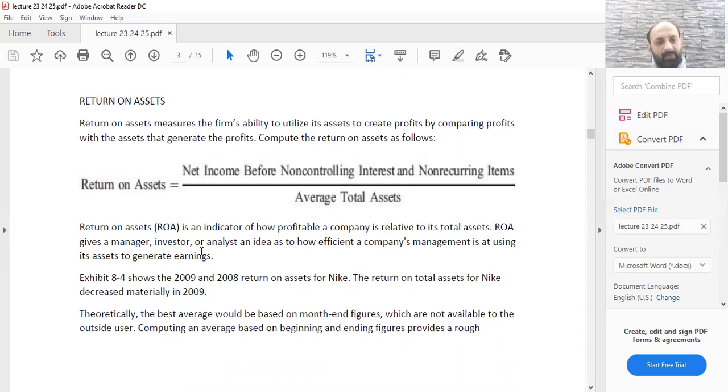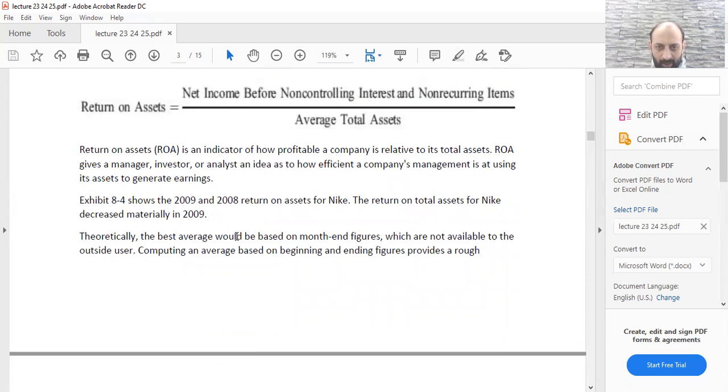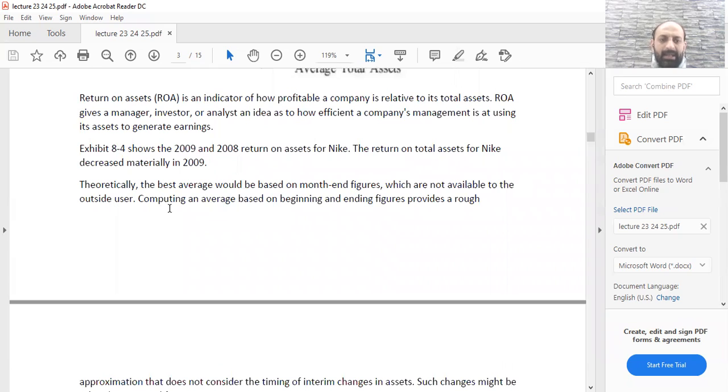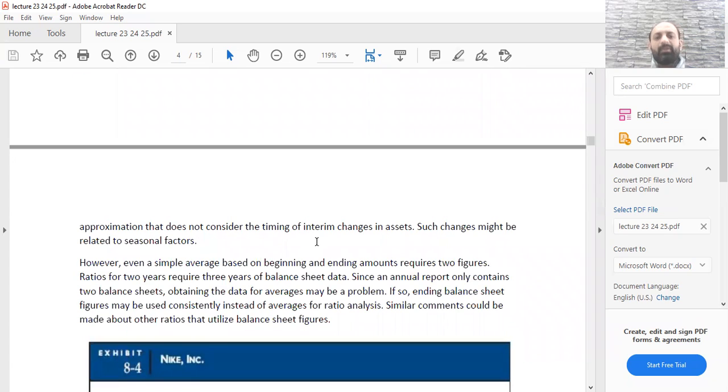ROA gives a manager, investor, or analyst an idea as to how efficient a company's management is at using its assets to generate earnings. Exhibit 8.4 shows the figures for 2009-2008. Theoretically, the best average would be based on month-end figures, which are not available to the outside world. Computing an average based on beginning and ending figures provides a rough approximation that does not consider the timing of interim changes in assets. Such changes might be related to seasonal factors.